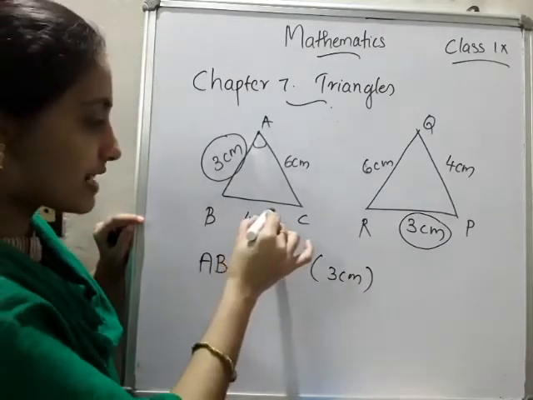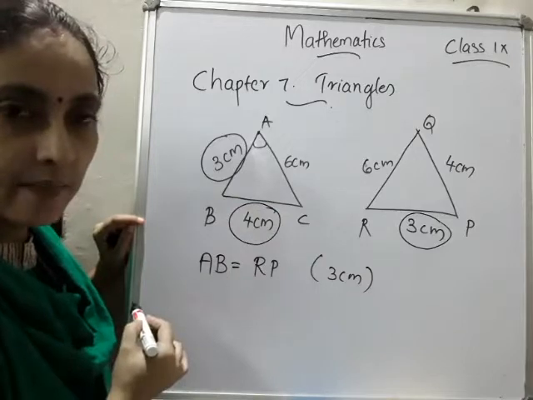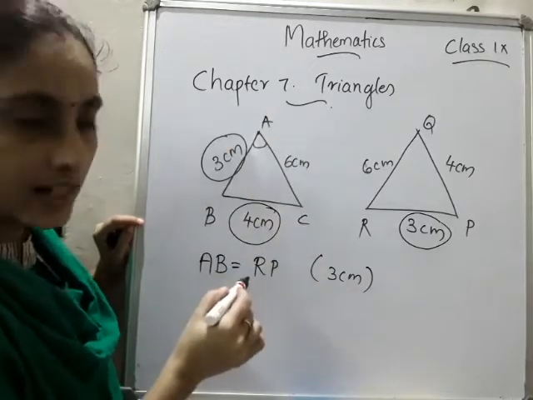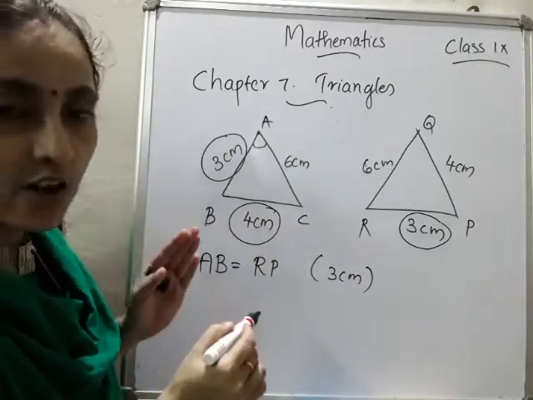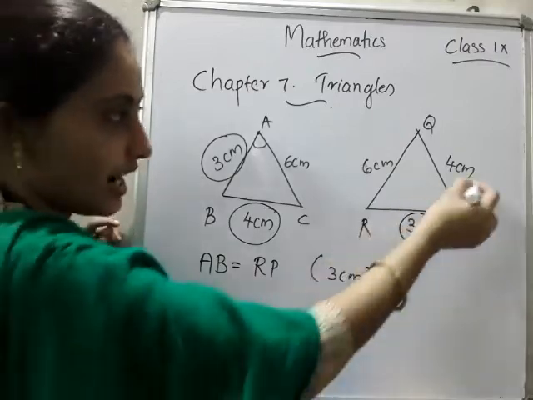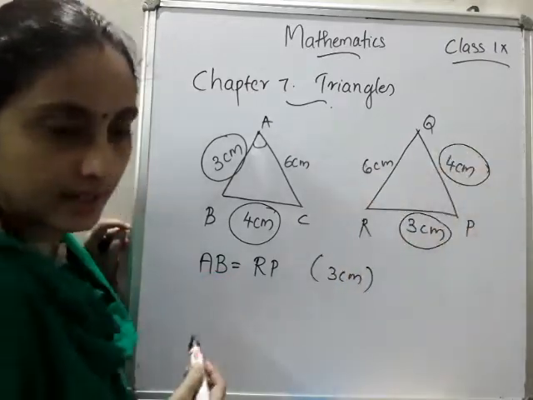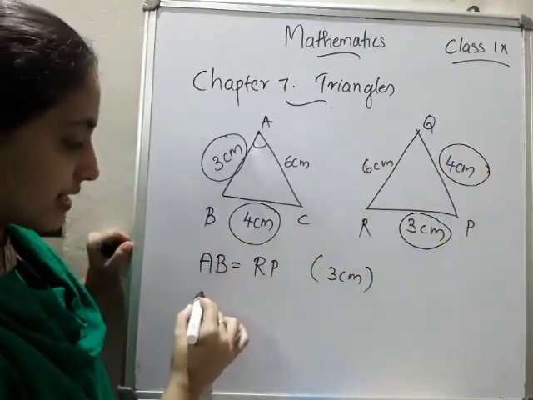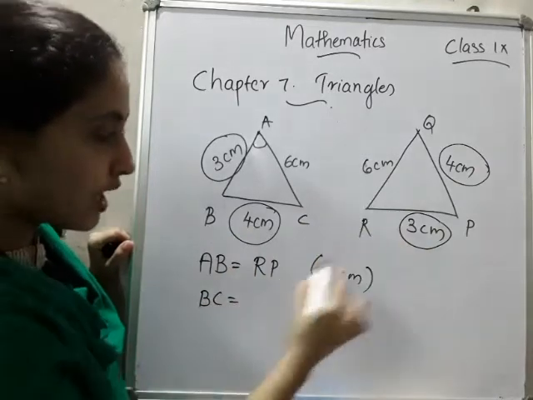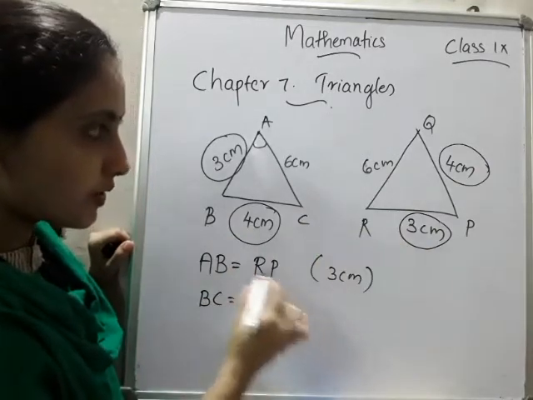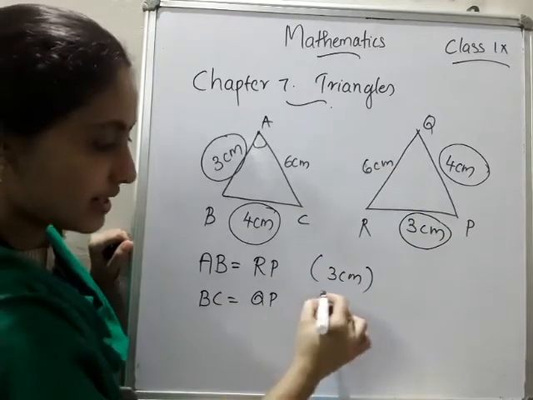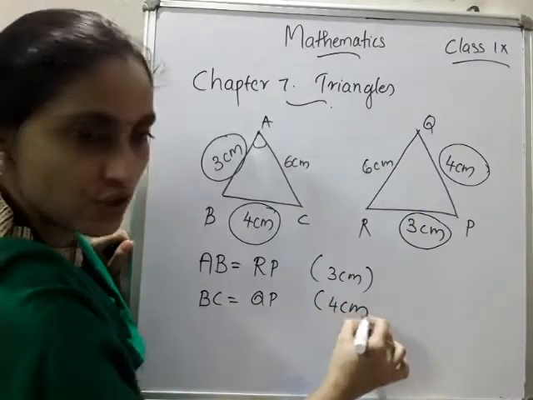Then we'll move to the next one, 4 centimeter here. Is there any side in triangle PQR of 4 centimeter? Yes, you can identify here, that is 4 centimeter. So we can write BC will be equal to QP, or we can write as PQ. Reason is 4 centimeter each.